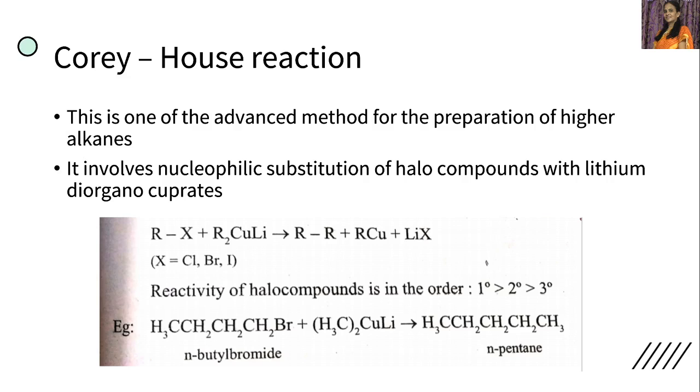So the specific example here we have given is n-butyl bromide, that is RX, plus lithium dimethyl cuprate, this we considered. Then the product obtained is R-R. So this is a 4 carbon alkyl group, and this is a 1 carbon alkyl group. So altogether 4 plus 1, 5. So pentane is obtained in this reaction. So this is about Corey-House reaction. It is the advanced method for the preparation of higher alkanes, we said.